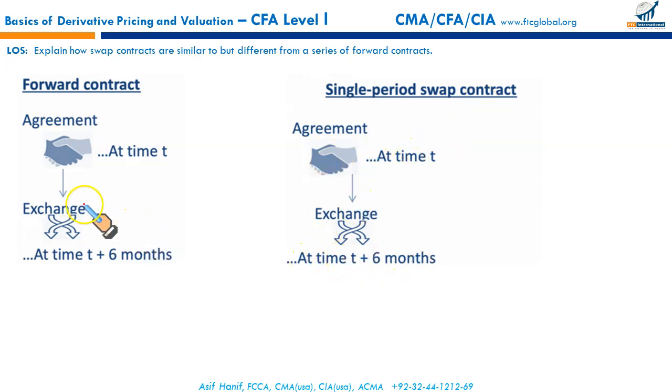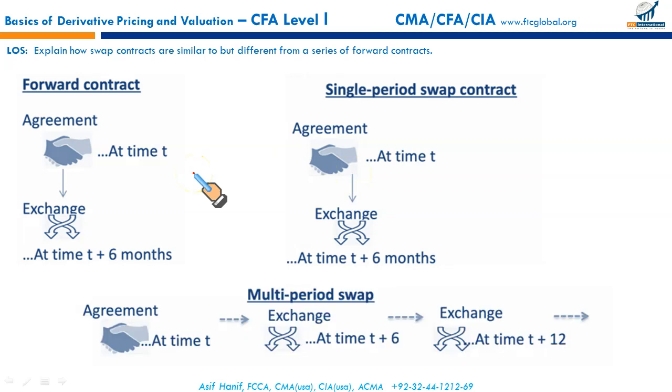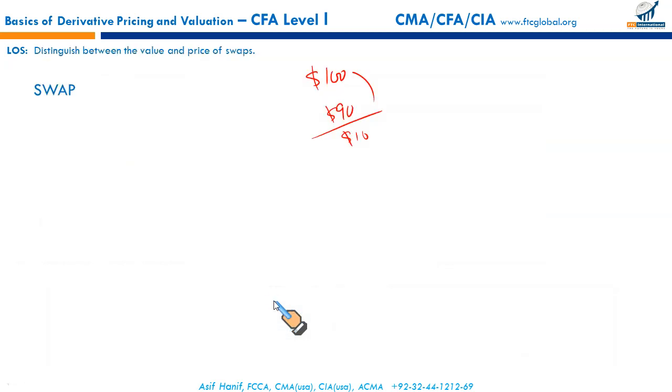But when there are many swaps, it will be many forward contracts, like an agreement to swap at t plus 6, exchange cash flows at t plus 12, and so on. So a single period swap is equivalent to a forward contract, and a multi-period swap is a combination of more than one forward contract.